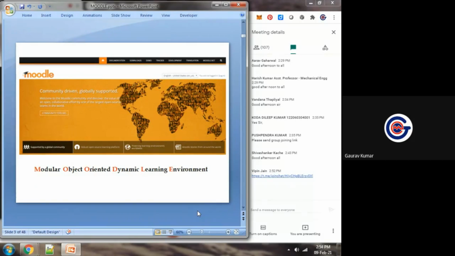It can be done using Moodle LMS very effectively, and it is known to be the top level. It is sitting at the top level in all LMS products.